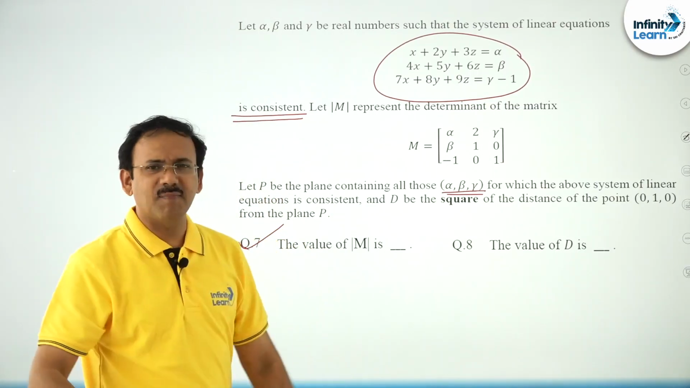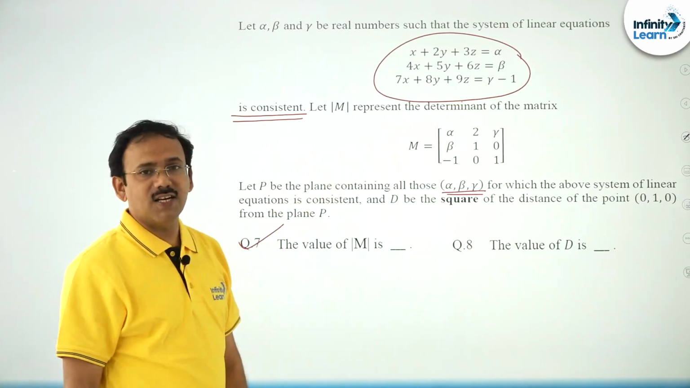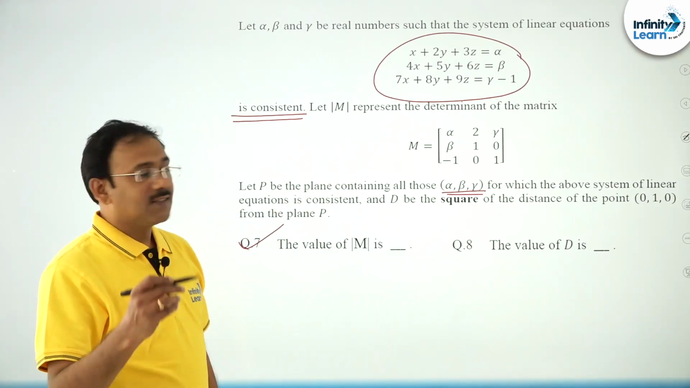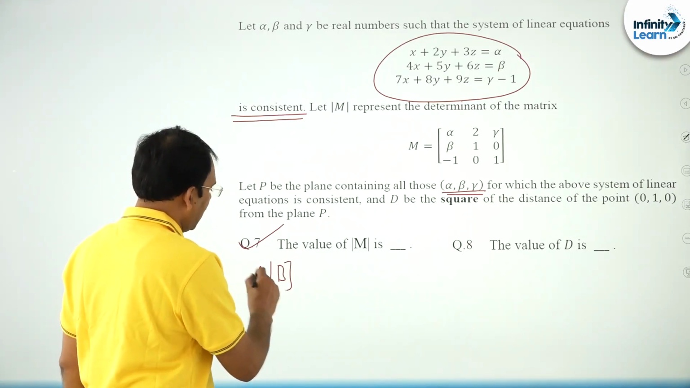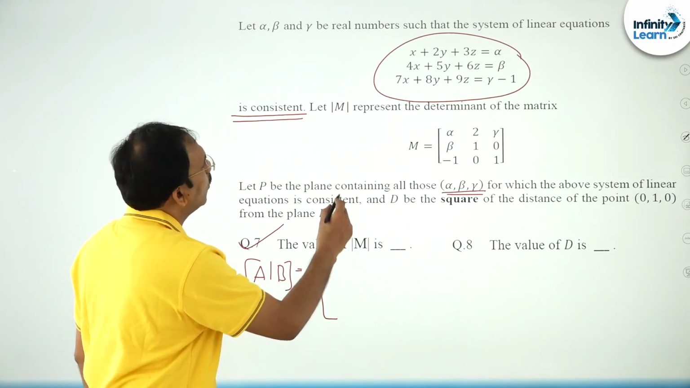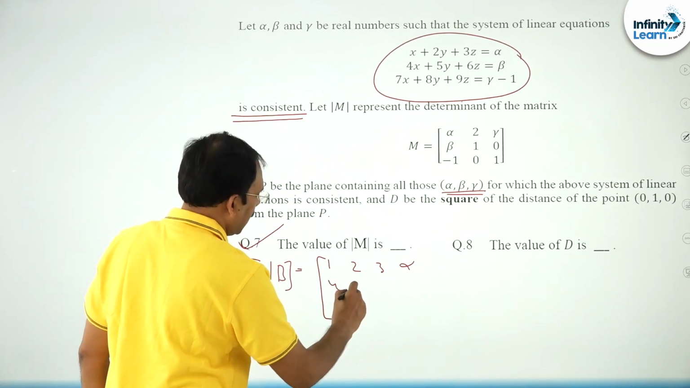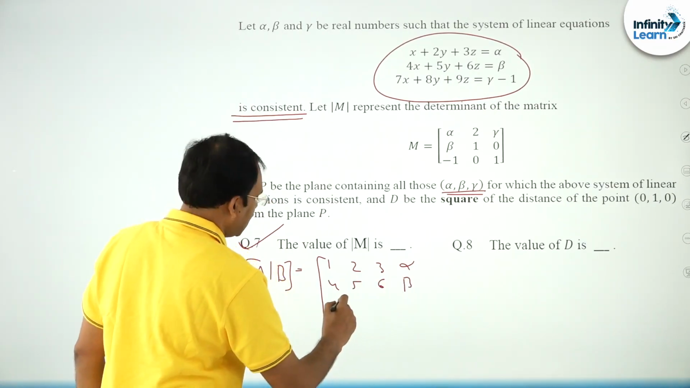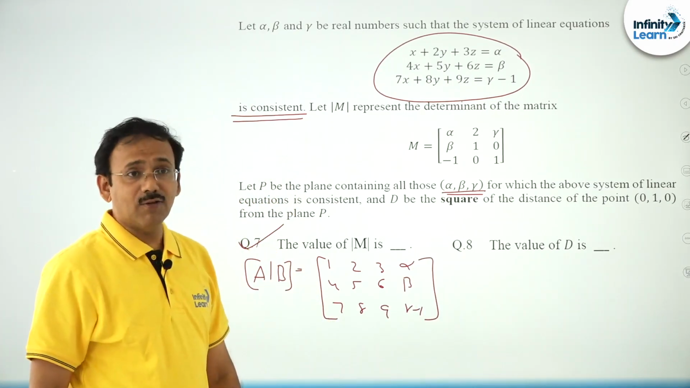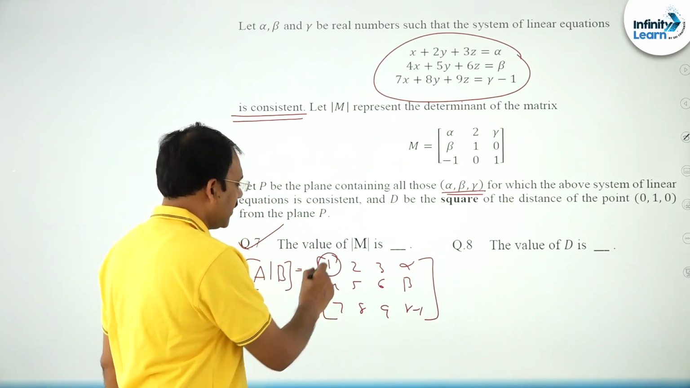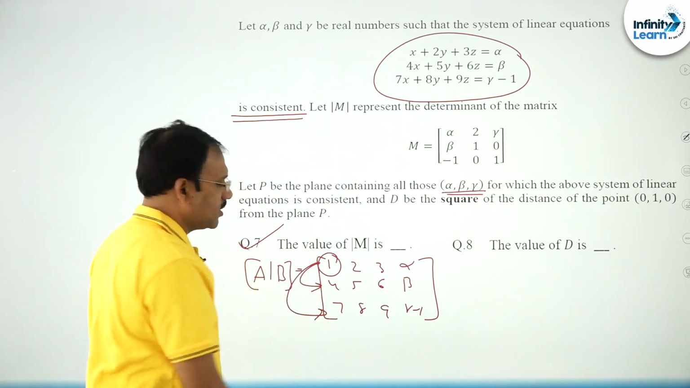Once we get a relation, the problem is very easy, friends. Since the system is consistent, we just consider the augmented matrix A by B: 1, 2, 3, alpha; 4, 5, 6, beta; 7, 8, 9, gamma minus 1. Now, the operations are: first, with the help of the first element you make the entries below it 0.